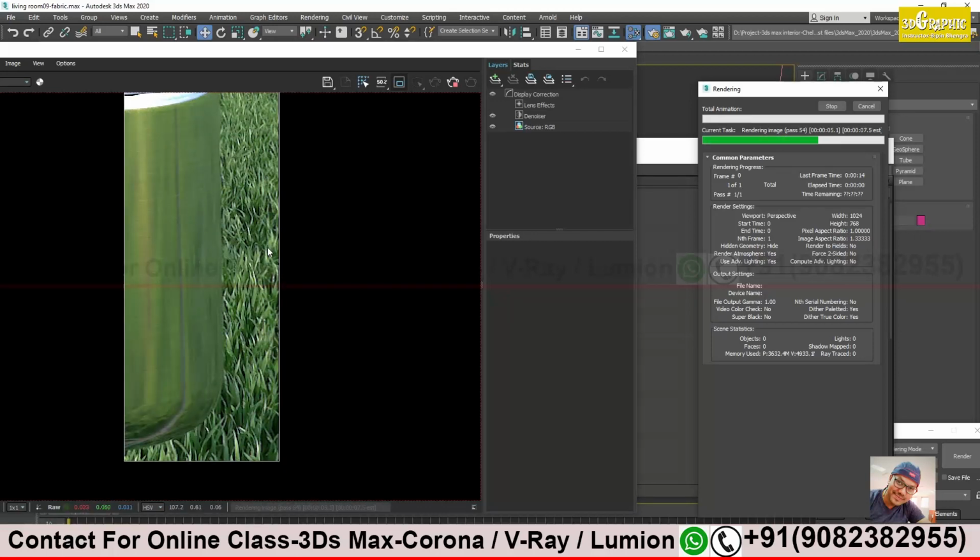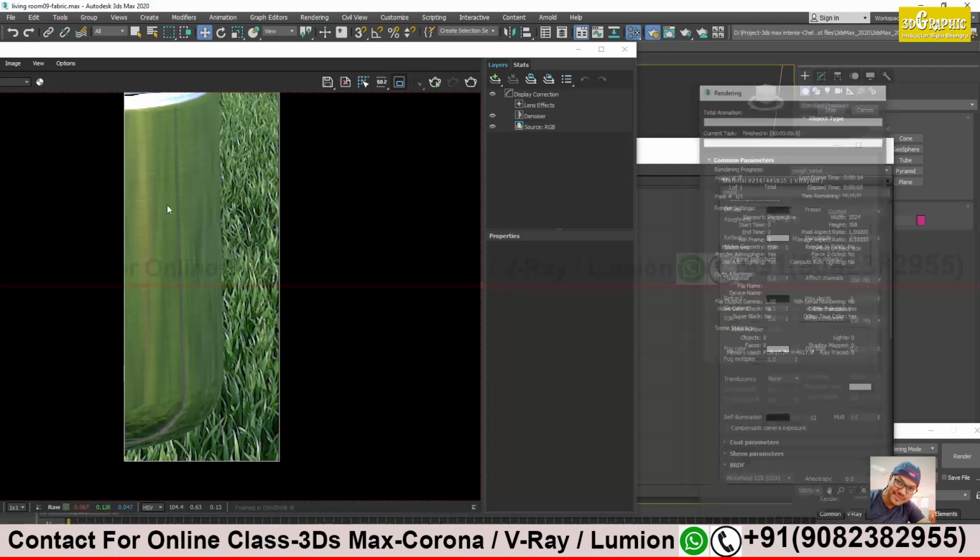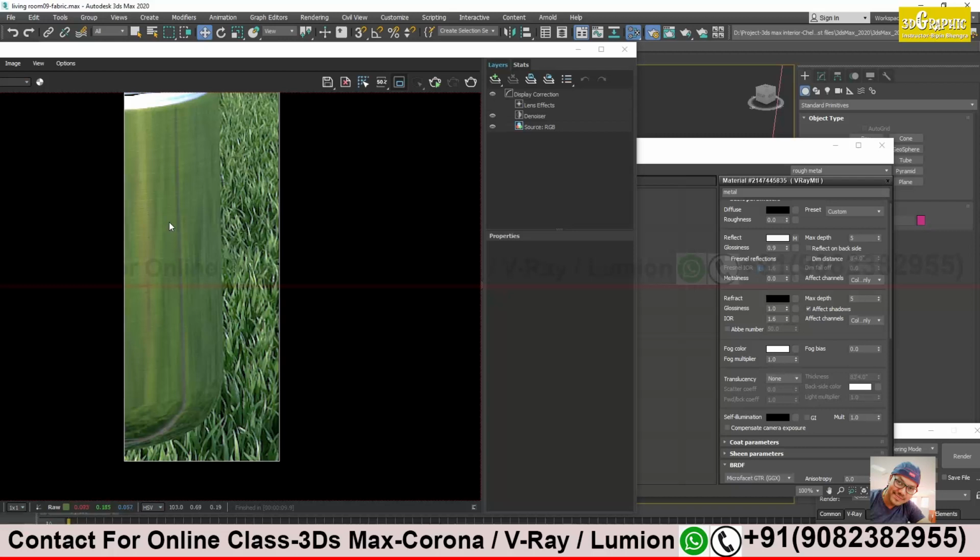Right, so the outside environment is reflecting more, right? Yes. And here the lines are visible very little. Yes. Okay, it is giving a good effect. I'm getting the proper result which I was expecting. But with the help of blend material I will get a much better result, because I have not used blend for a long time. So let's try blend material also.